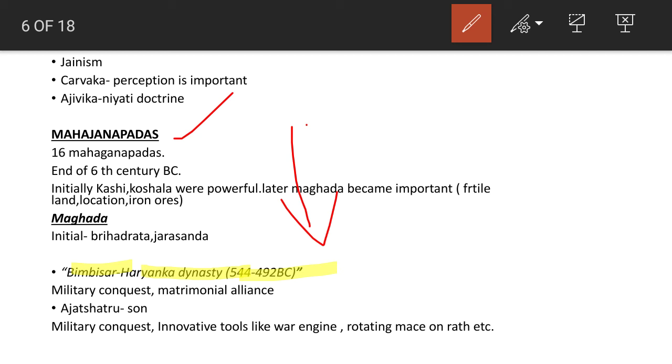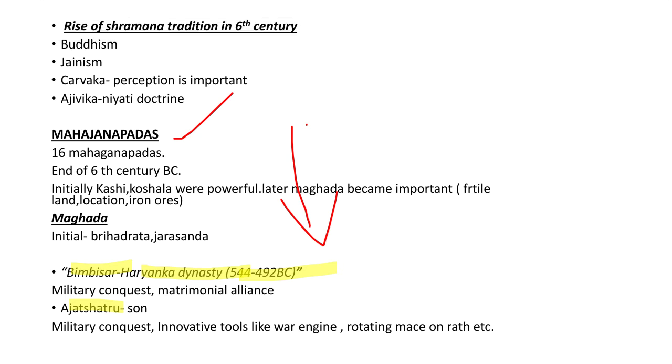Later his son Ajatashatru assassinated his father Bimbisara and came into power. He was also aggressive in military conquest and had more innovative tools like war engines and rotating mace machines, so that he won all the battles he was involved in.